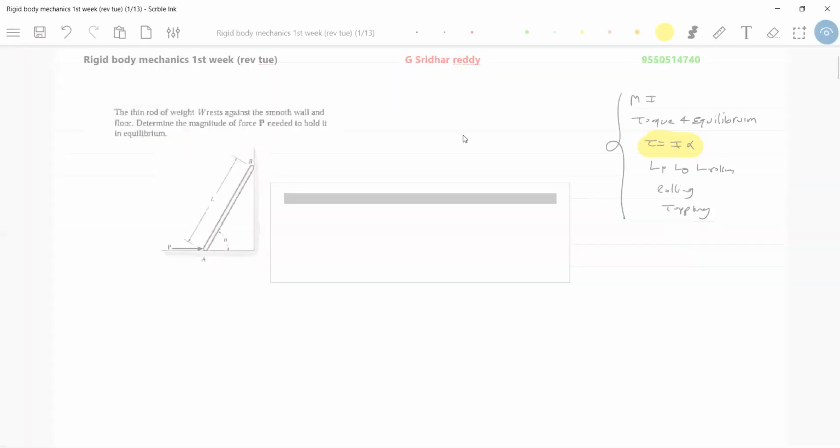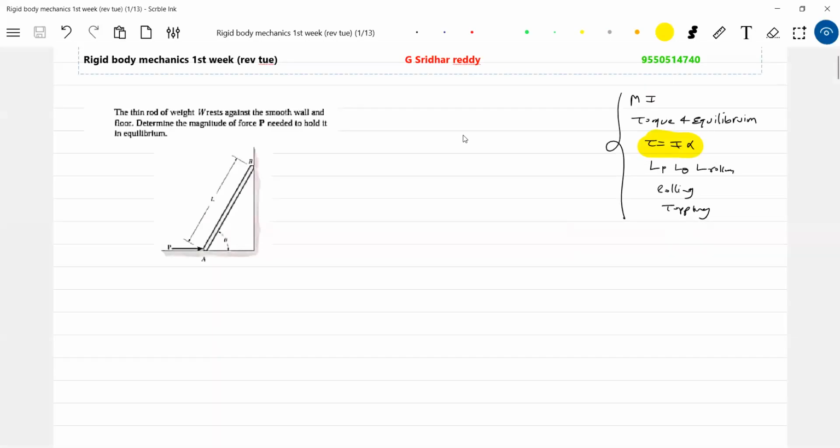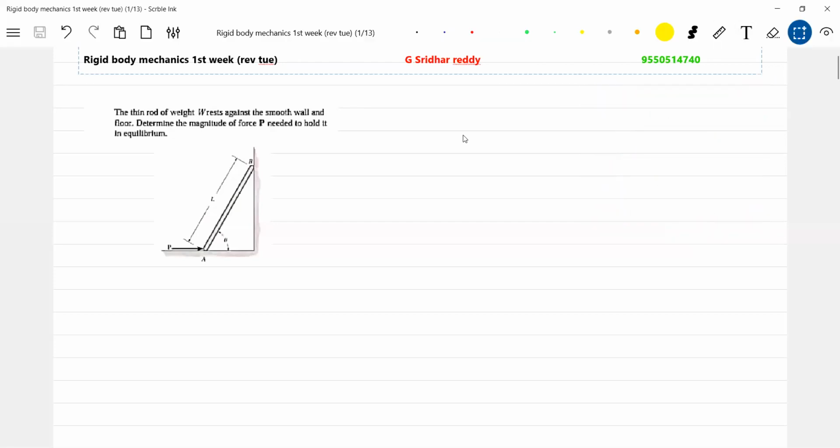Okay, now we'll take this route. What should be the value of external force that should be applied for equilibrium? The value of P is asked. What are the forces that will act? mg, normal reaction N1, and there's no friction. It's in equilibrium, so we can write the net force equal to zero.